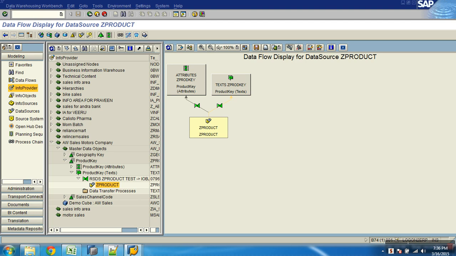So if you see this, I have a single data source which is loading into two targets, attribute and text. Now tell me how many info packages do you need here? Info packages. One. Because info package is specific to data source. When you look at DTP, to load from this data source to this one, one DTP, from this to this one, one DTP. Getting what I'm saying? So for every transformation, you will have one DTP. For every source and target combination, you will need one DTP. Data source info package is specific to data source. So one data source, one info package. For this data source and this target, one DTP. For this data source and this target, one DTP.